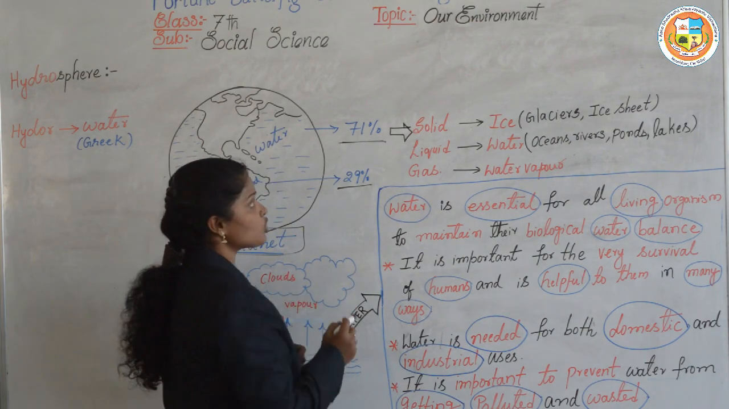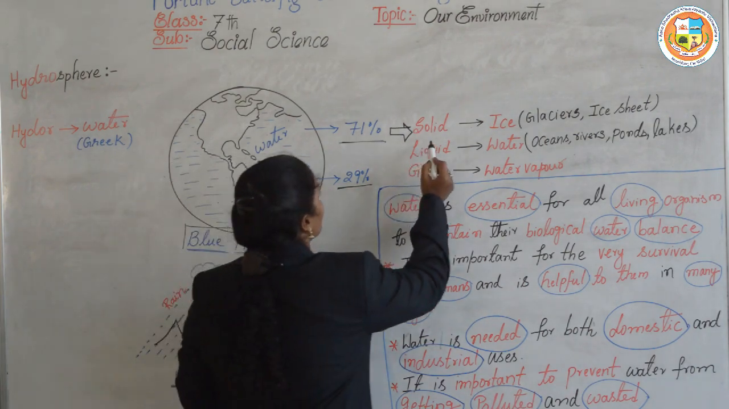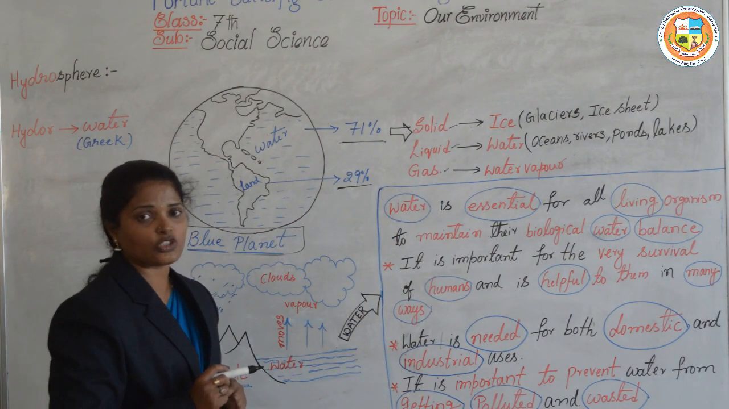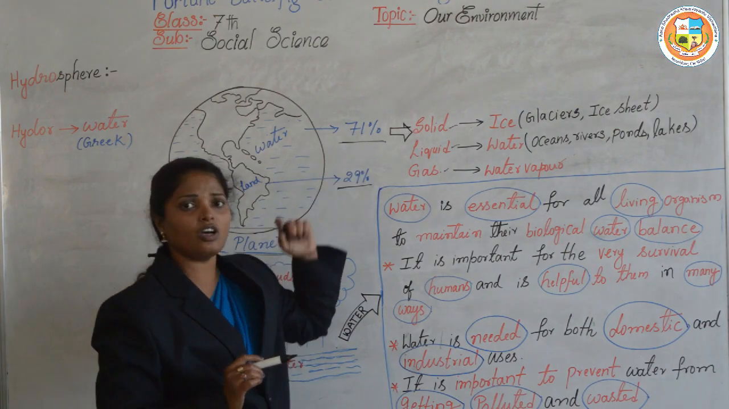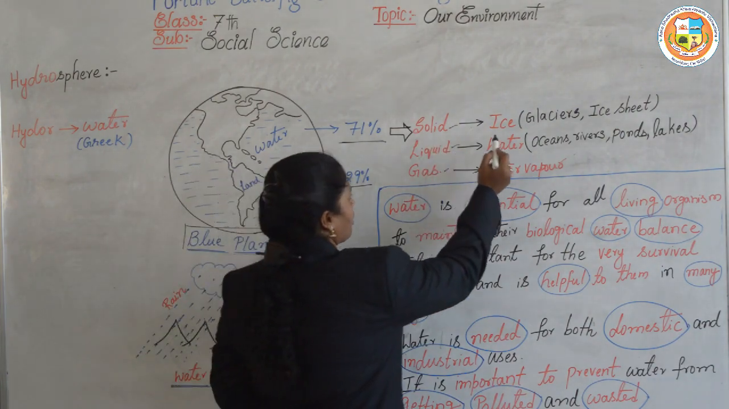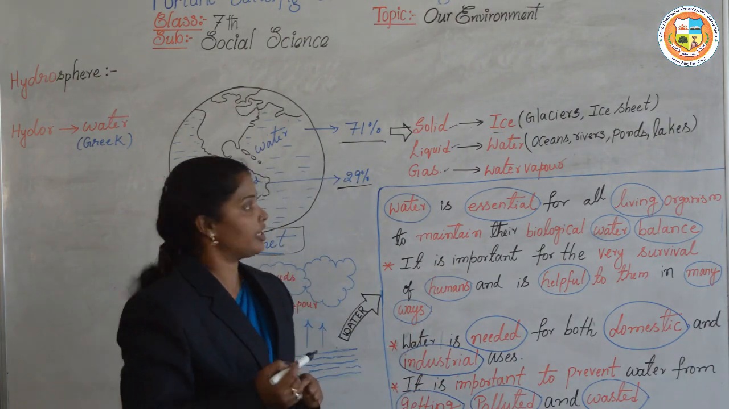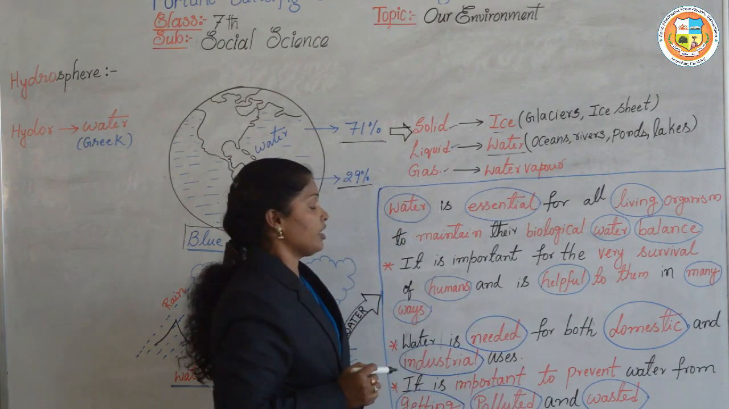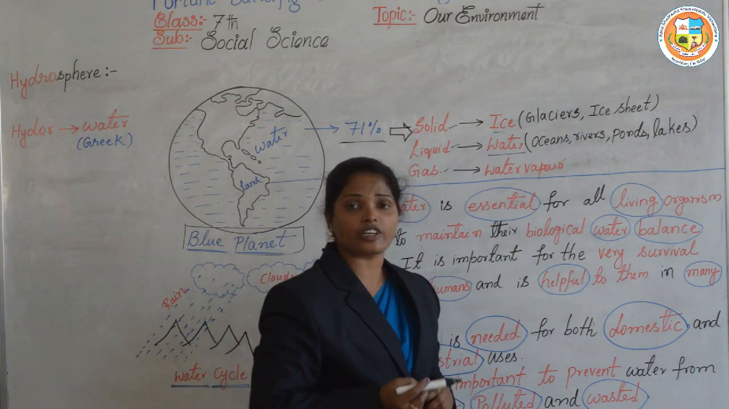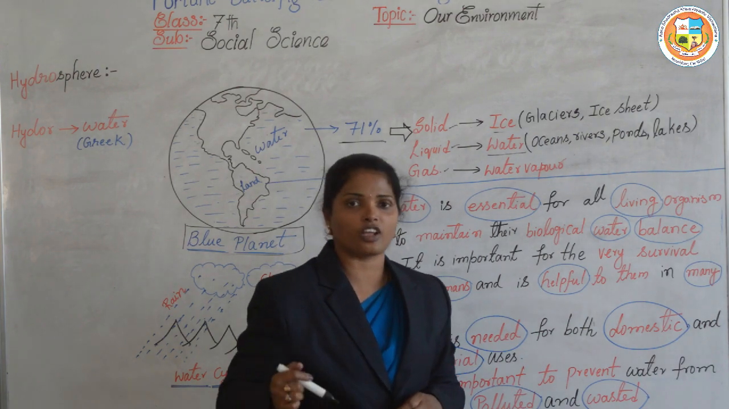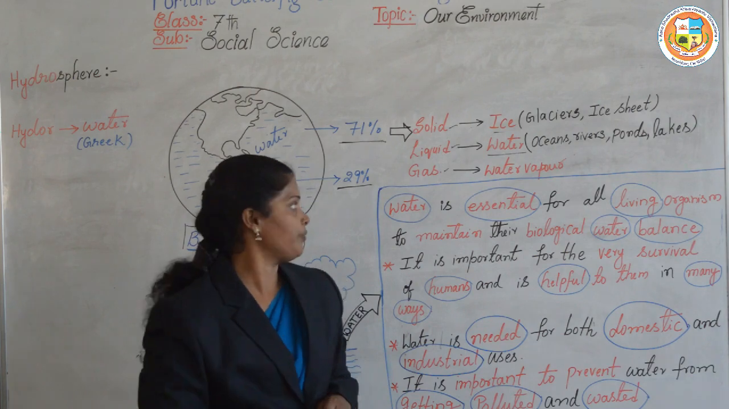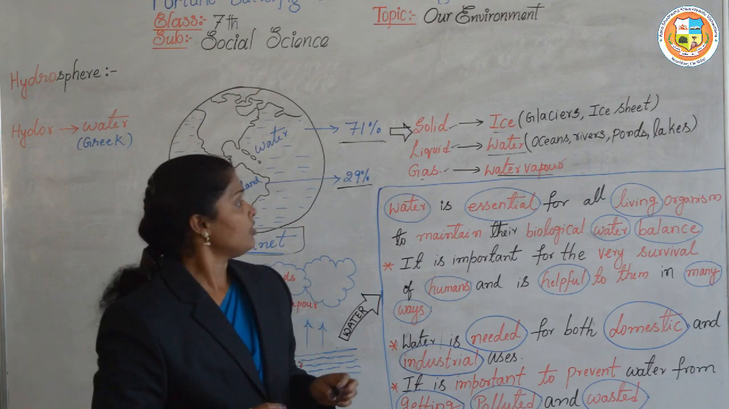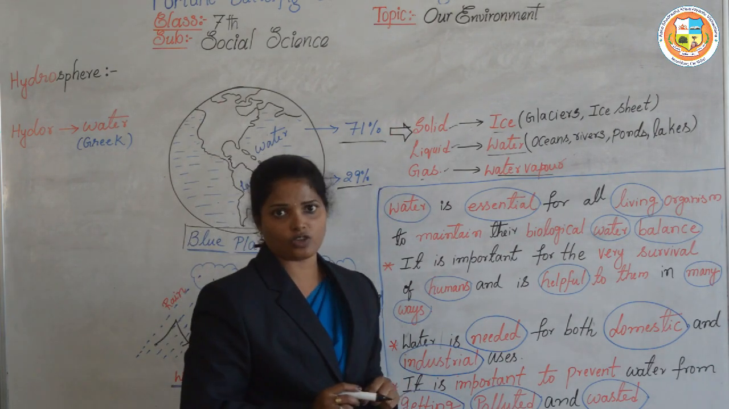This water is present in three forms: solid, liquid and gaseous. In total, 71% of the earth is water. The solid form means ice or snow, like glaciers and ice sheets. Next is liquid water, which is present in the oceans, rivers, ponds and lakes, as well as underground water. The gaseous form is the vapor form, that is, water vapor. These are the different forms of water present on the earth.